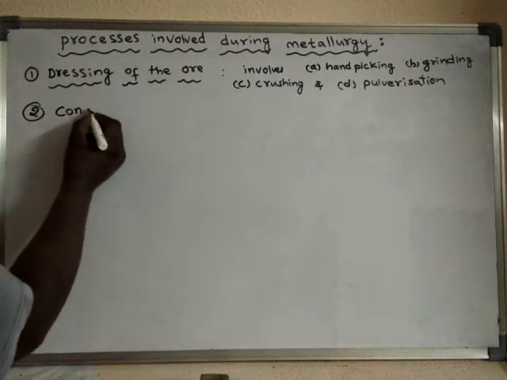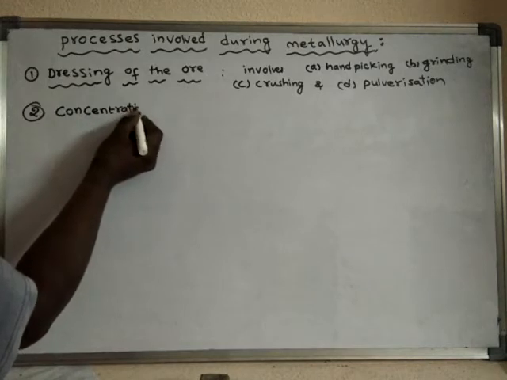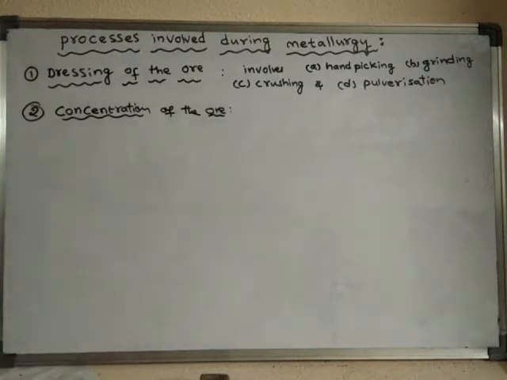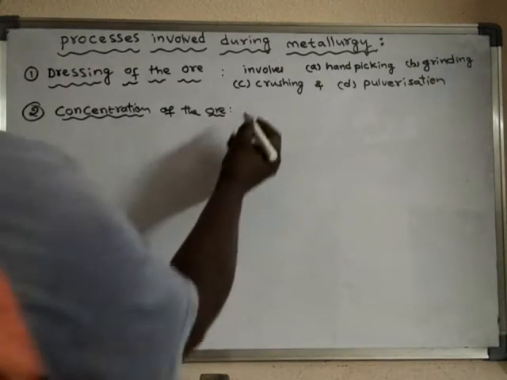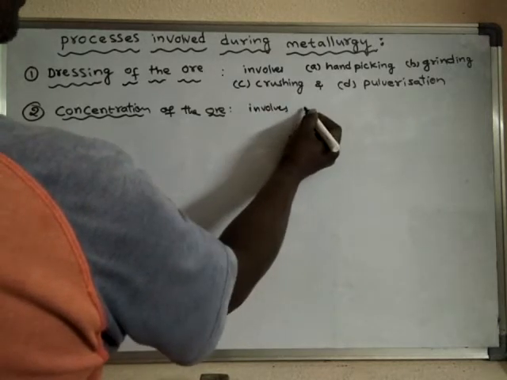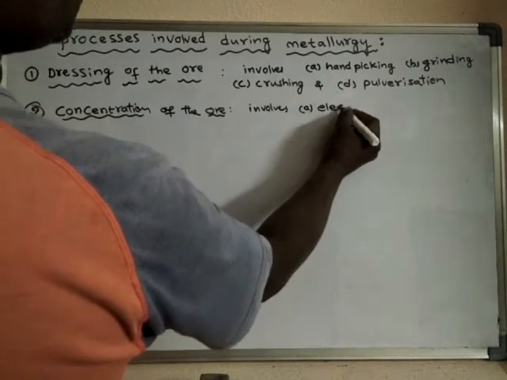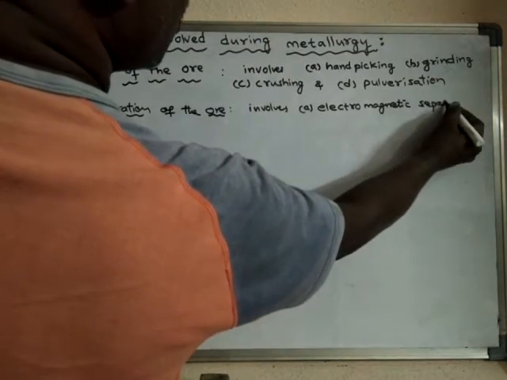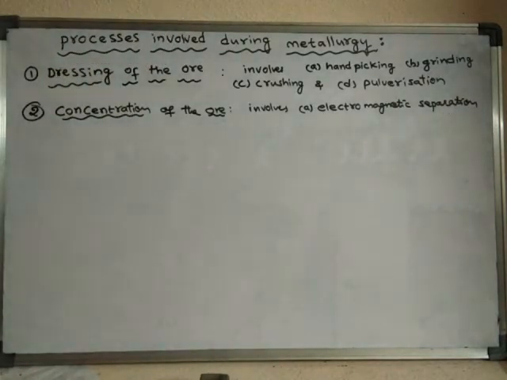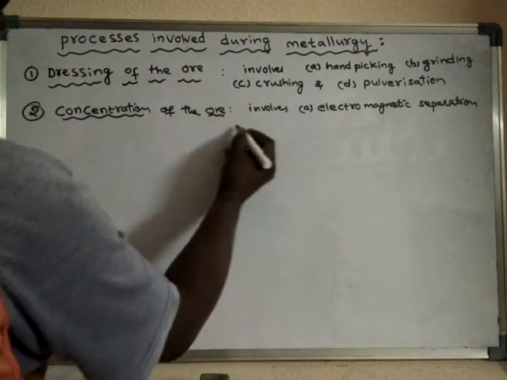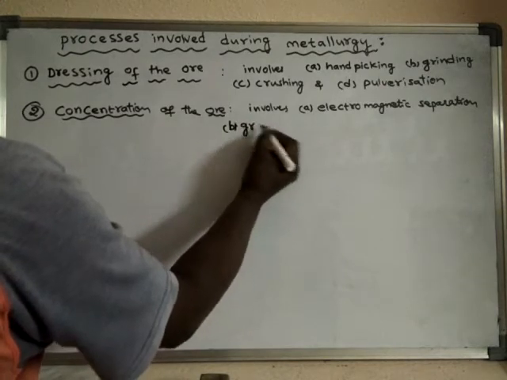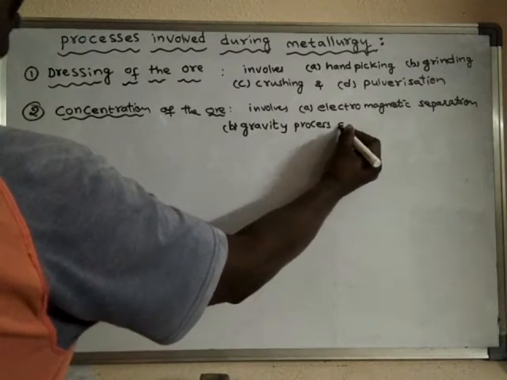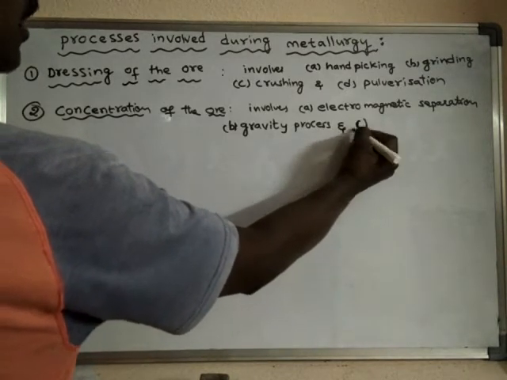So the next process is concentration of the ore. The concentration of the ore involves methods like electromagnetic separation, gravity process, and froth flotation.